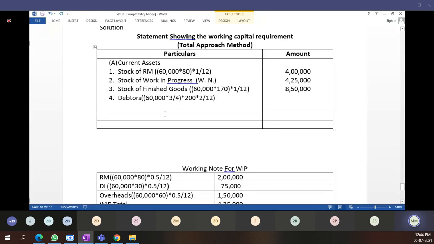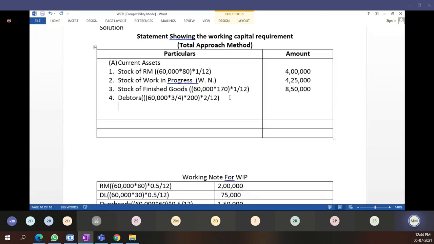This many brackets we have to do. How much comes? Tell me, students. Firstly solve what is inside the bracket. Then multiply with 200, then multiply with 2 divided by 12. You can do it one by one. So 15 lakhs. Otherwise I can do it for you.